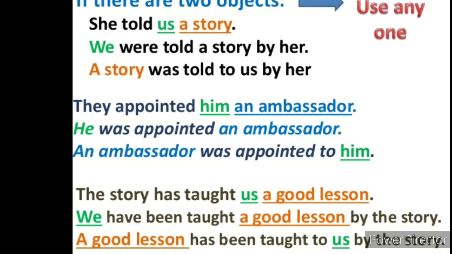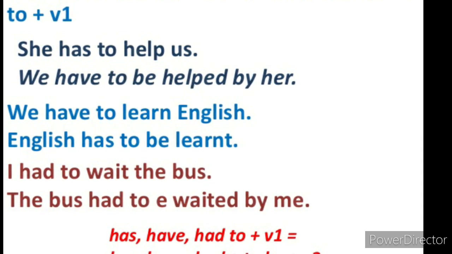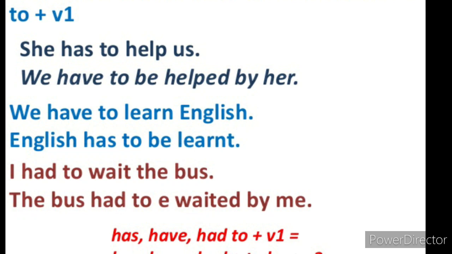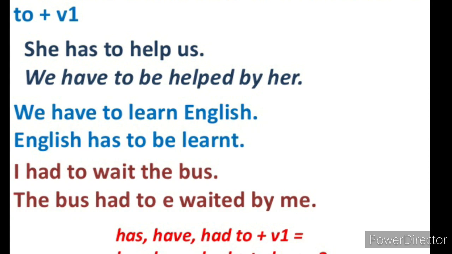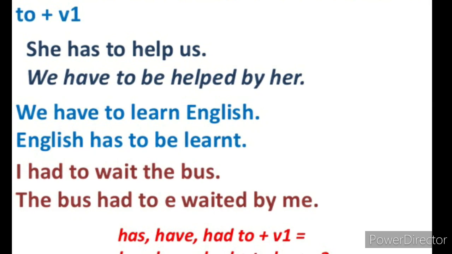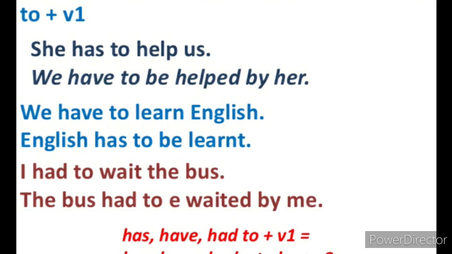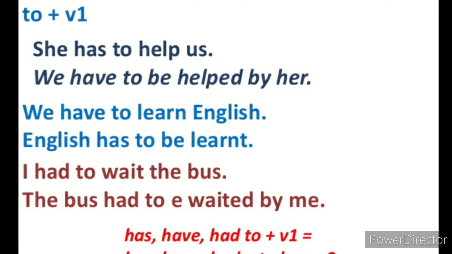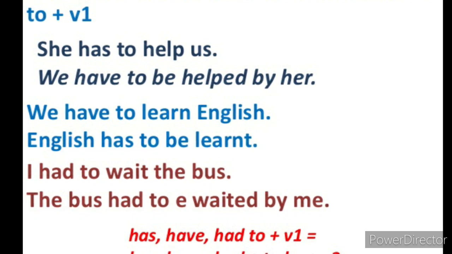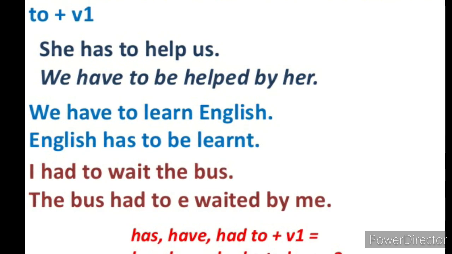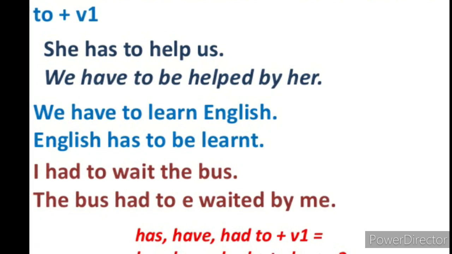Dear students, first of all, in passive voice, subject plus has, have, had, is, am, are, was, were plus to plus first form. Suppose sentences are going to express compulsions or determination. In such sentences, how do we change active into passive voice? She has to help us. So how will you change this? By using be. We have to be helped by her. We have to learn English. English has to be learned. I had to wait for the bus. The bus had to be waited for by me.